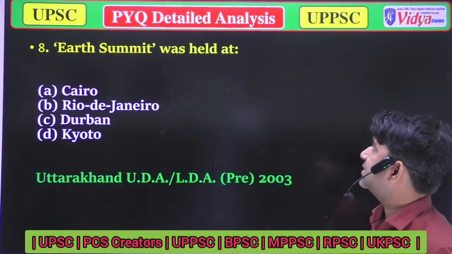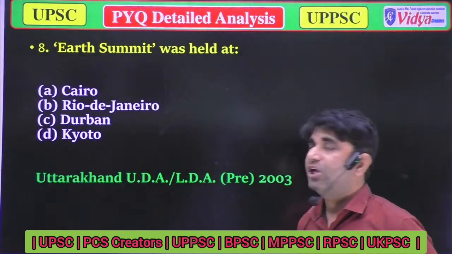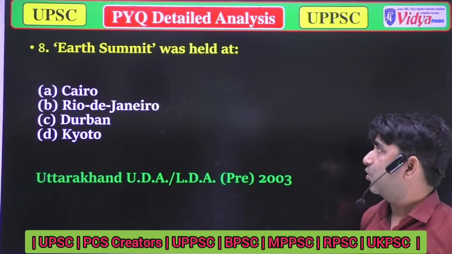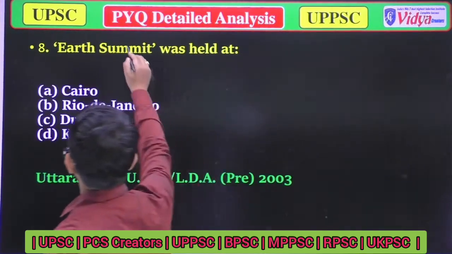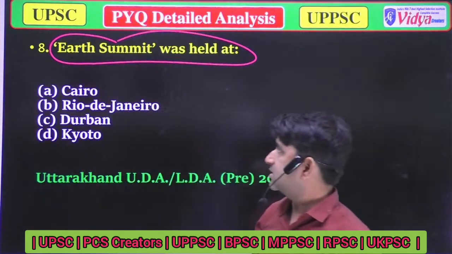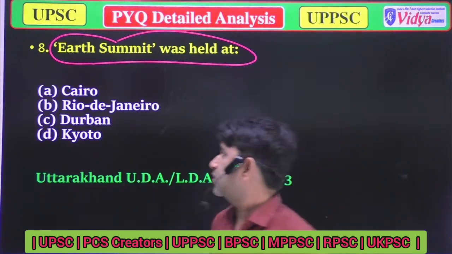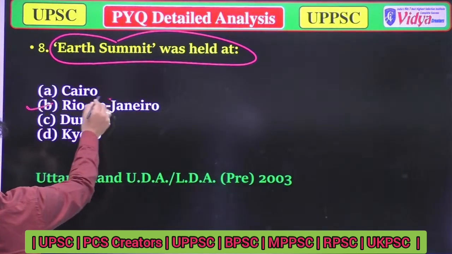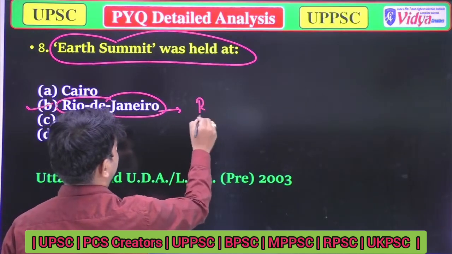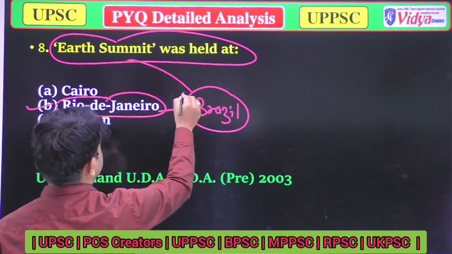Earth Summit was held at which place? Options are option A, Cairo, option B, Rio de Janeiro, option C, Durban, and option D, Quito. So the correct option is option B, Rio de Janeiro, which is a city of Brazil, in which the Earth Summit was held.